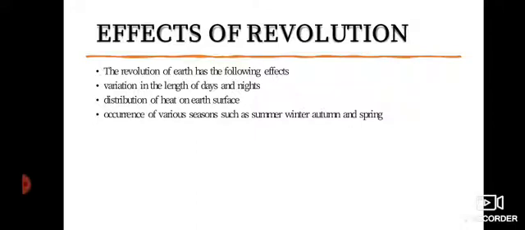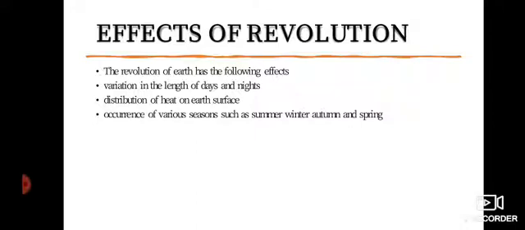Then occurrence of various seasons such as summer, winter, autumn and spring. These are also caused due to revolution. Now, how this revolution affects the variation in length of days and night. You know that while revolving around the sun, one hemisphere of the earth is tilted towards the sun, and that hemisphere has summer season.